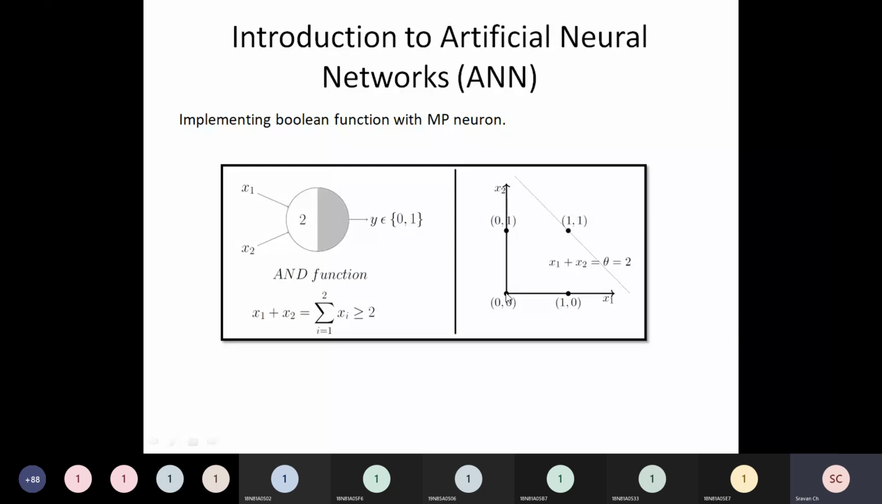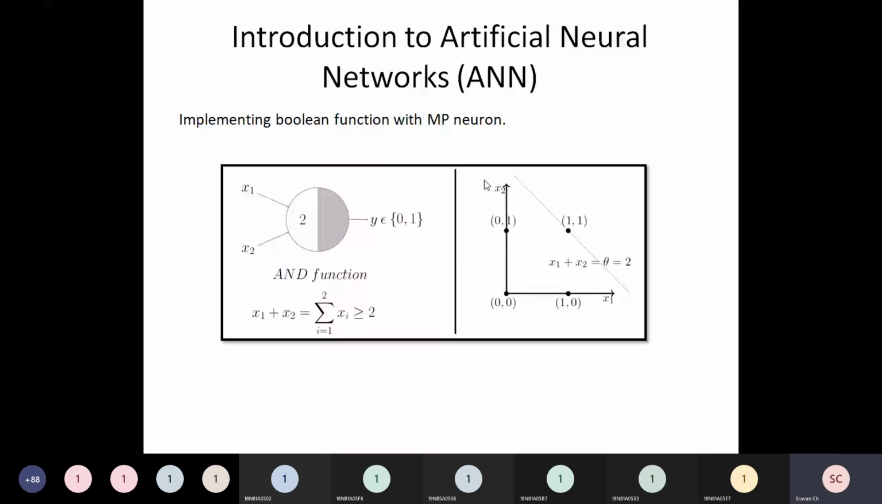0,0 is the origin, which means x1 is 0 and x2 is 0, meaning the director is not Ram Gopal Varma and the movie is not a horror movie. And where do I get 0 and 1? Here I'll get 0 and 1. And 0 and 1 means x1 is 0, x2 is 1. x1 is 0 means he is not Ram Gopal Varma, but it is a horror movie.